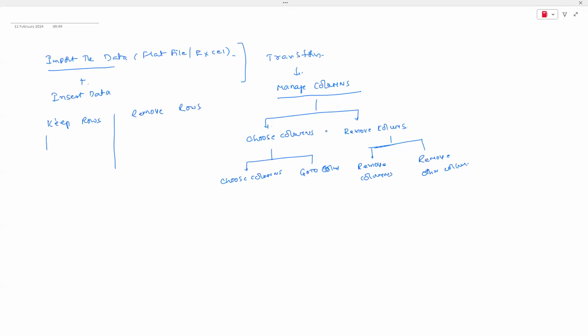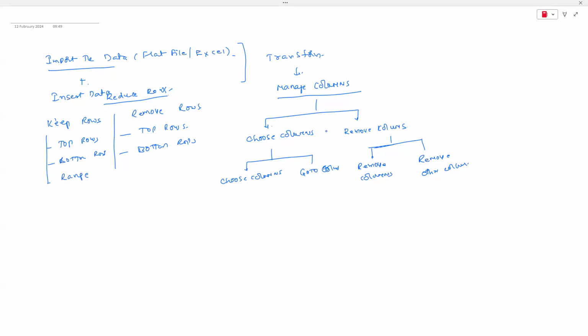There are 5 options here, guys. It is keep the top rows, and same as that, remove the top rows. Same here also, we have keep the bottom rows, where you choose which rows you want to keep from the bottom. Here also, we call them bottom rows. This option will be there in reduce rows. Manage columns and reduce rows are there. In both cases, the number of rows will be reduced.